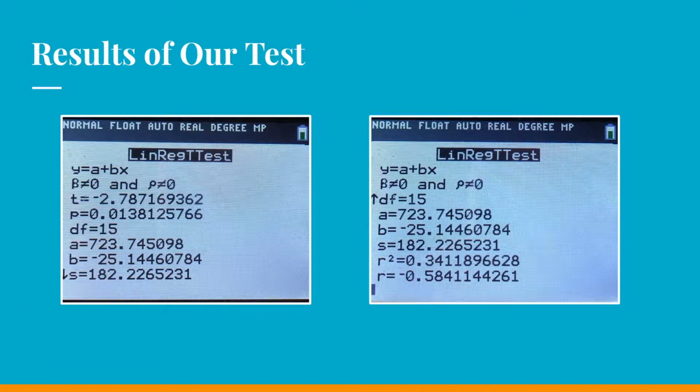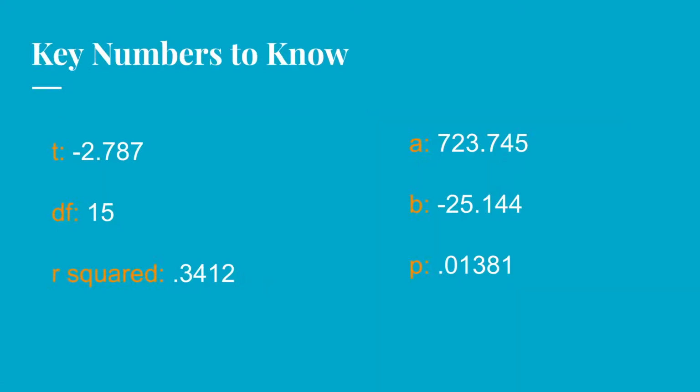Here are the results of our test from when we plugged it into our calculator. But here are the key numbers to know. Our t-value was negative 2.787, our degree of freedom was 15, our r-squared value was 0.3412, our a value was 723.745, our b value was negative 25.144, and our p-value was 0.01381.